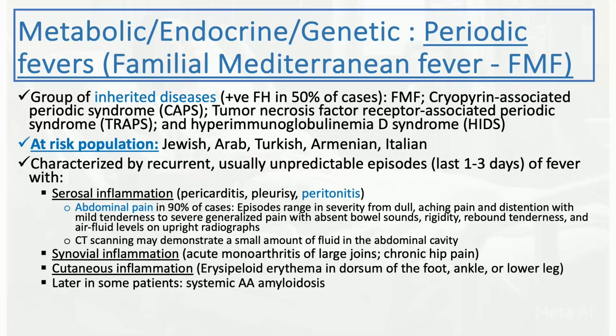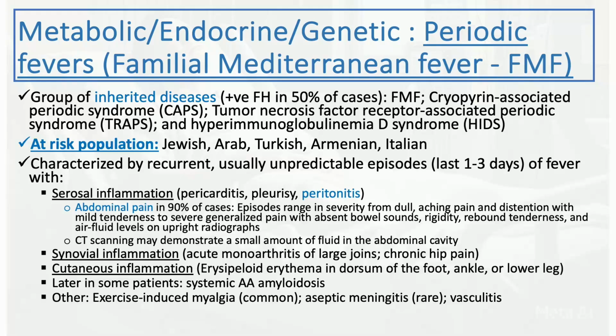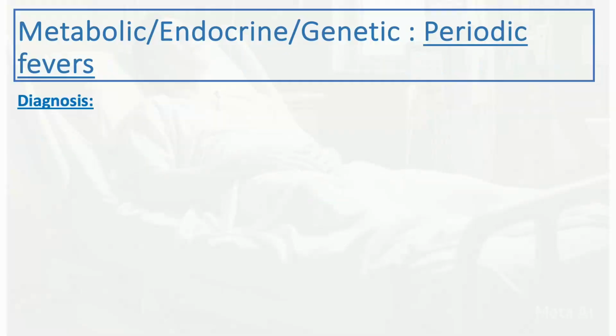Later in some patients, they might actually develop amyloidosis, which could also involve other systems as well. And other features include exercise-induced myalgia. It's relatively common in these patients. Some patients might come with aseptic meningitis, but it's not as common, and sometimes vasculitis as well. And if you check inflammatory markers in these patients, they're almost always going to be elevated. So as you can tell, it's really difficult to diagnose.